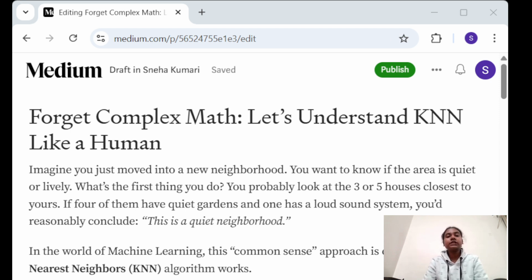Consider yourself that you went to a particular place where people are watching a cricket match, and you also went there to watch the cricket match. When people see you watching, they would think that you also love watching cricket matches. So this is KNN. KNN is basically a supervised learning algorithm.